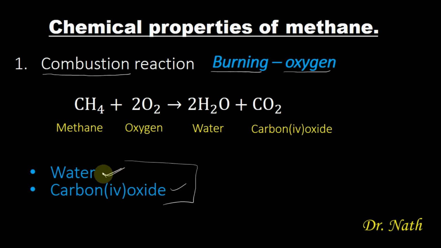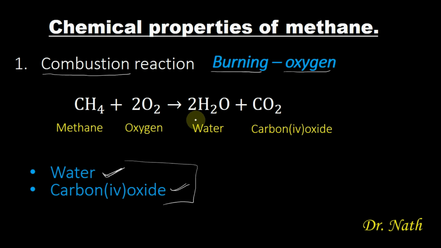It's water and carbon dioxide. So when one molecule of methane reacts with two molecules of oxygen, two molecules of water and one molecule of carbon dioxide are formed. This equation is very important.